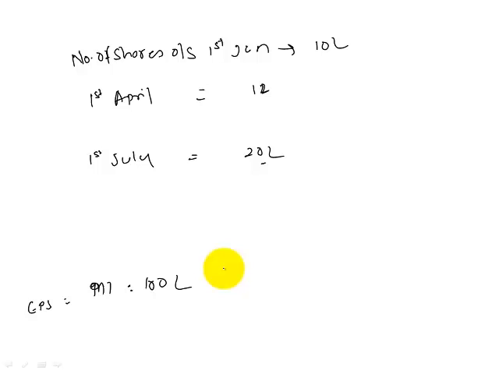12 lakhs. We issued new shares. On 1st of April, we issued 12 lakh new shares. How much? 100 by 29. So 3.4.